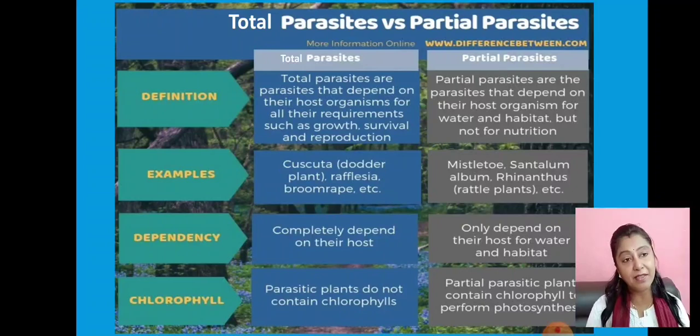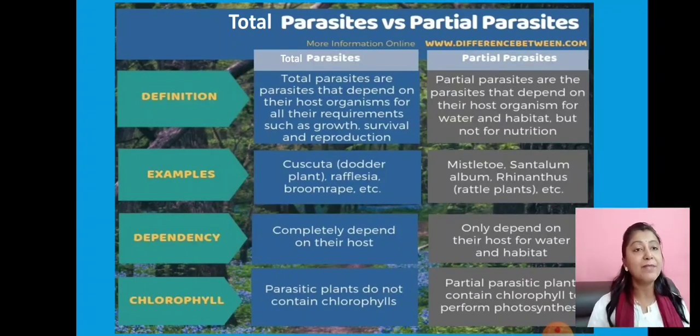For everything they are dependent on the host plant. Examples are the dodder plant, Rafflesia, etc. These parasitic plants do not contain chlorophyll, because if they had chlorophyll, they could at least prepare their food, but these plants do not have chlorophyll in them.